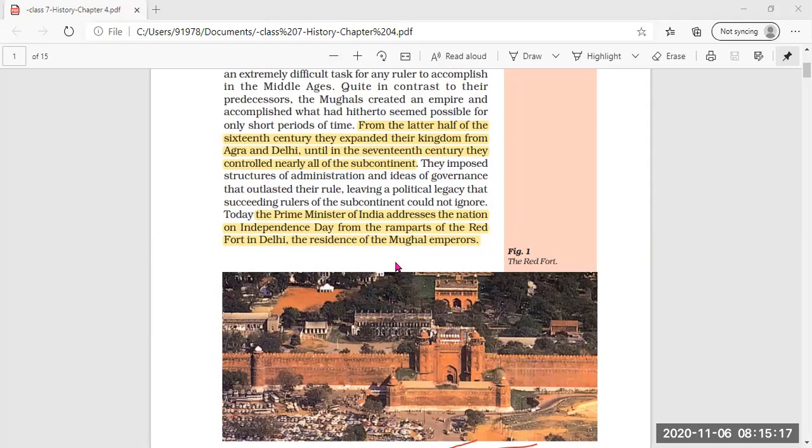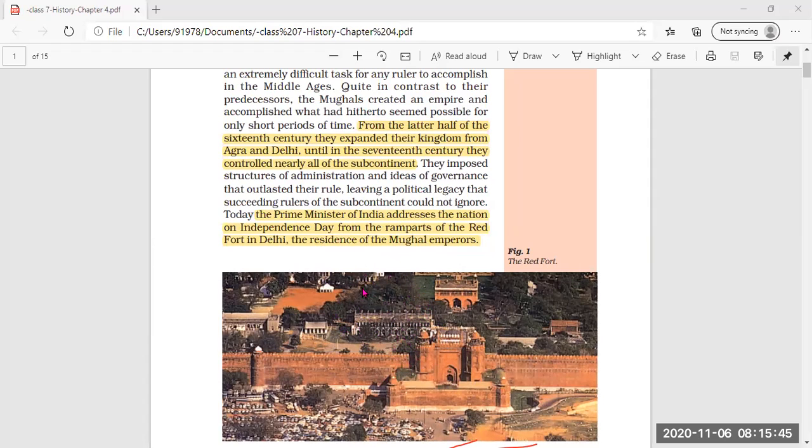Earlier, it was the residence where the Mughal emperors used to live. So this shows how good an inheritance, how good a property, the successors of the Mughals got from the Mughals to rule over the kingdom.